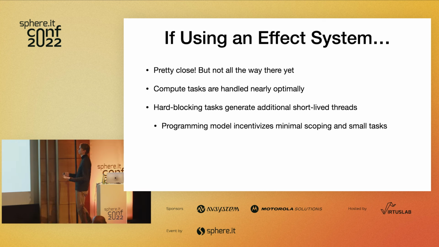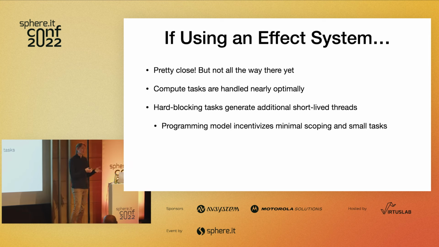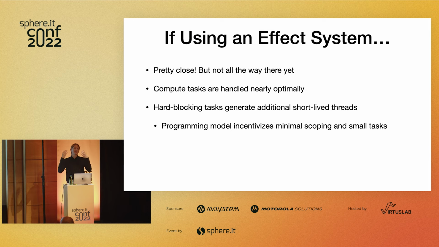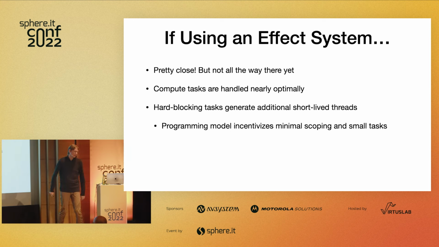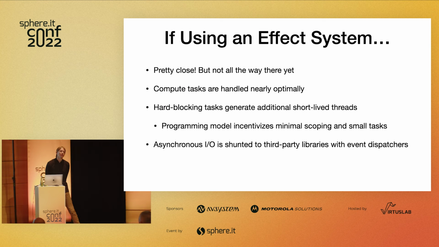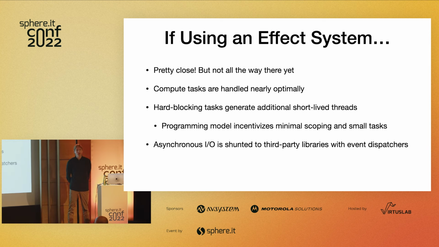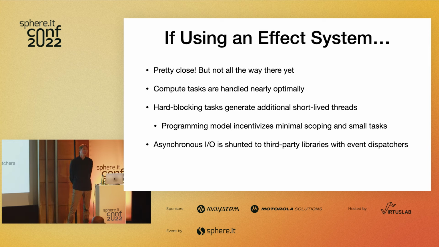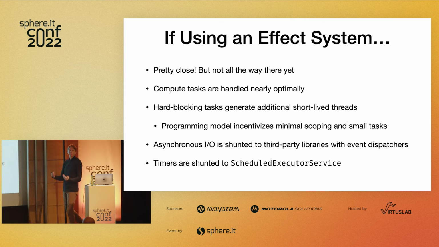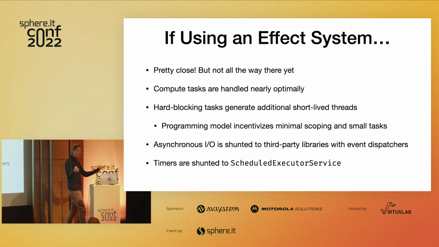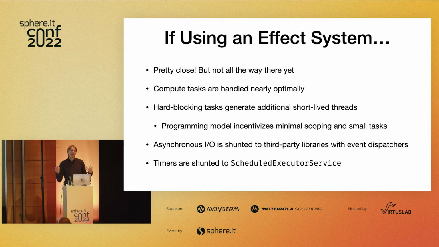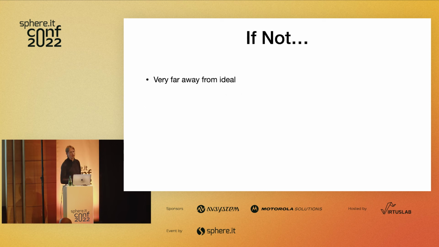They generally generate additional short-lived threads, but at least in Cats Effect in Tokyo, the programming model incentivizes really small scoping around these things, so these threads can be very short-lived, get out of the way, stop doing as much contention. Unfortunately, this is where the good times stop, because even with modern effect systems, asynchronous I/O is still shunted to third-party libraries. So you use something like NIO2 or Netty, that creates these event dispatcher threads which then contend with the compute pool. You have timers that also do the same thing with scheduled executor service, and that's just not good. It really kind of blows away a lot of the efficiency and the optimizations that these systems are trying to do for you.